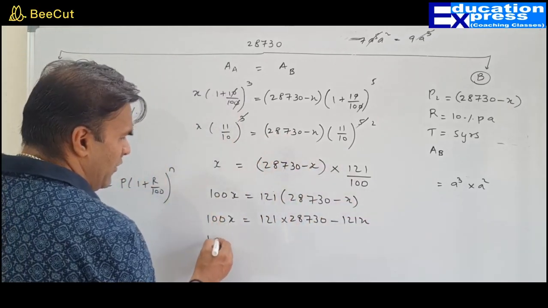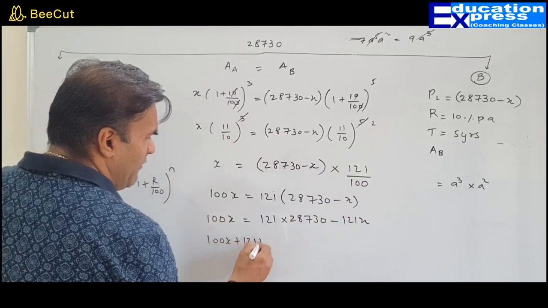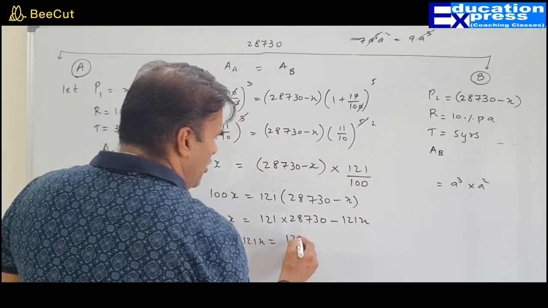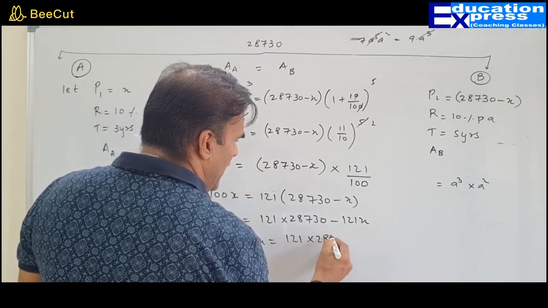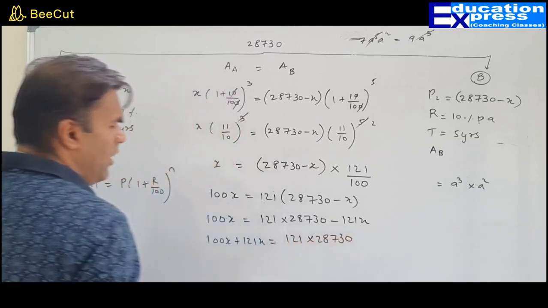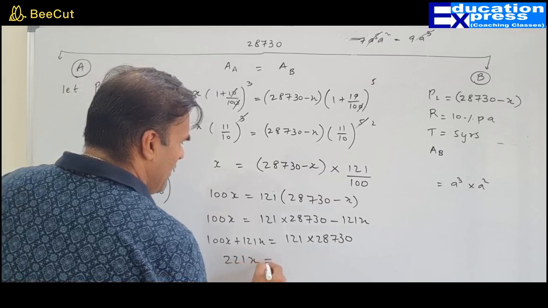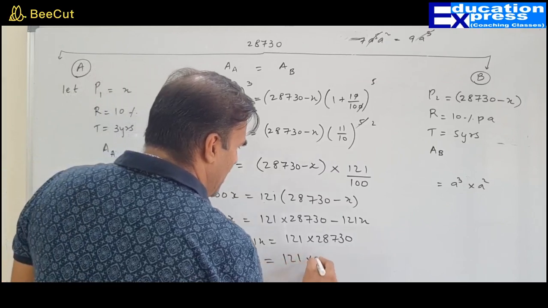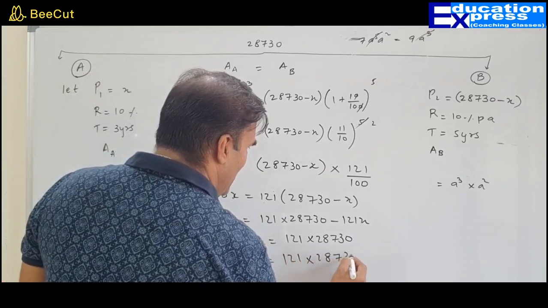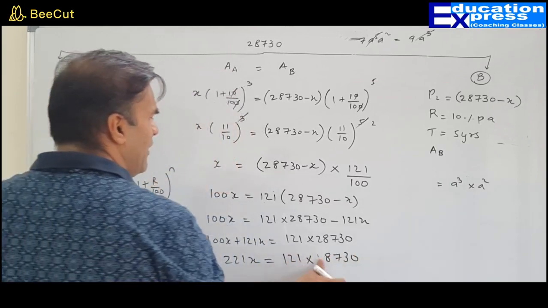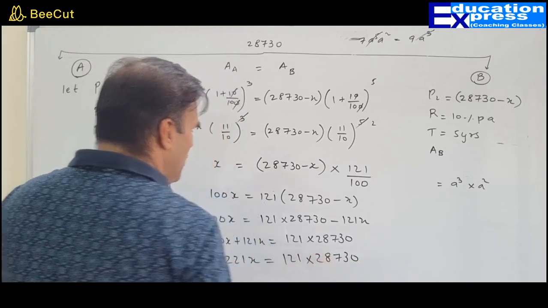Yes, sir. 100x plus 121x will become 121 multiplied by 28,730. What to do next? So this becomes 221x equals 121 multiplied by 28,730. Superb, smart. Absolutely. We are just about to complete our question.